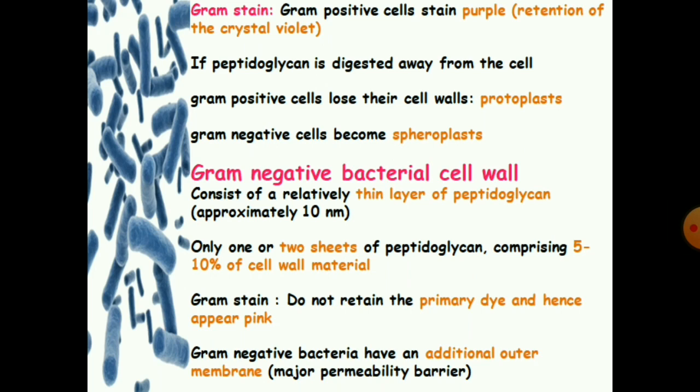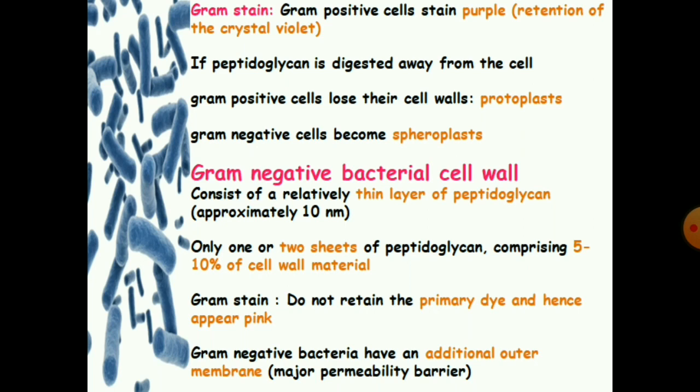In the Gram stain, gram-positive cells stain purple due to retention of the crystal violet dye. If the peptidoglycan is digested away from a gram-positive cell, the cell loses its cell wall and is converted into a protoplast. If the peptidoglycan is digested away from a gram-negative cell, it becomes a spheroplast.